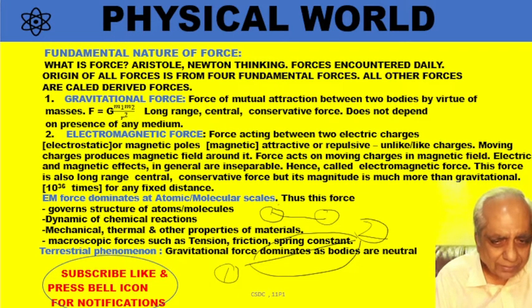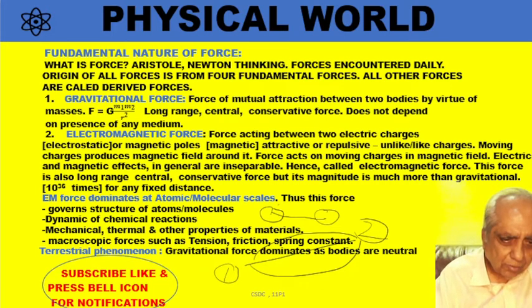So electrostatic force comes into picture. So for terrestrial phenomena, when the distances are large and bodies are neutral, only gravitational force will dominate. Is it all right?